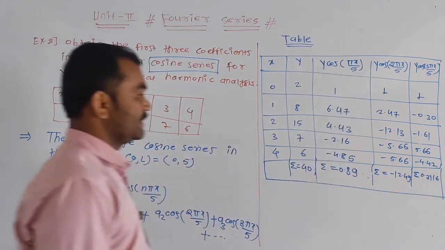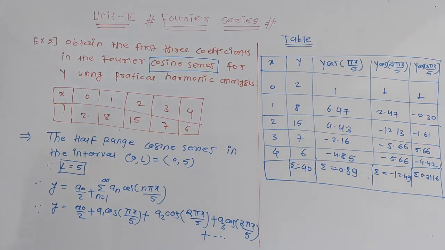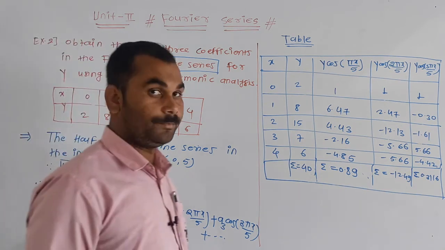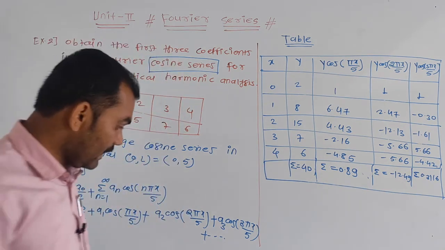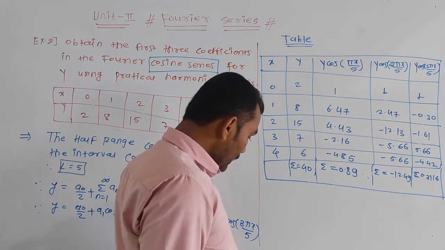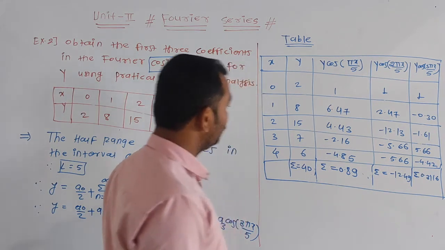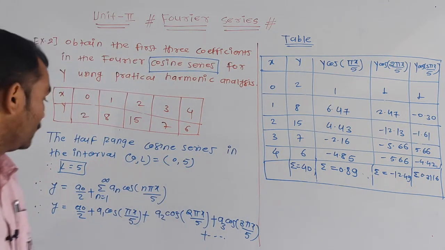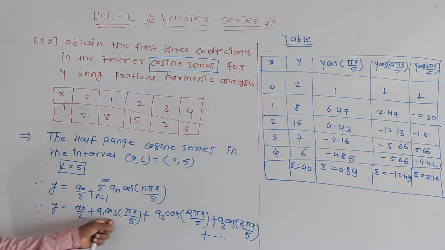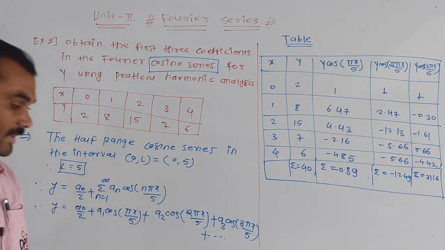These are the values. First construct the table, after that we have to find the value of a0, value of a1, value of a2, and value of a3.